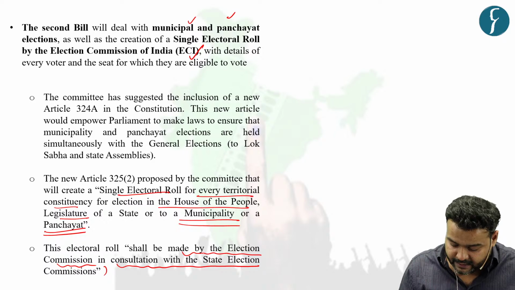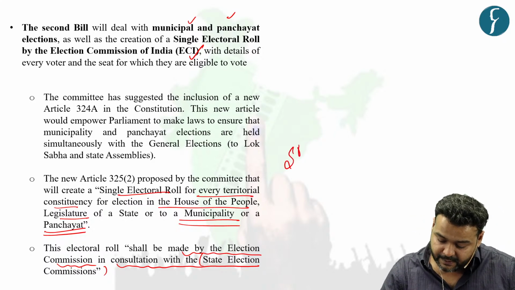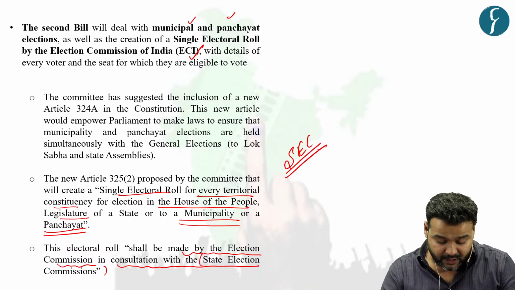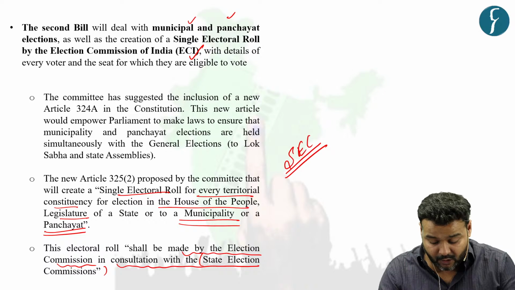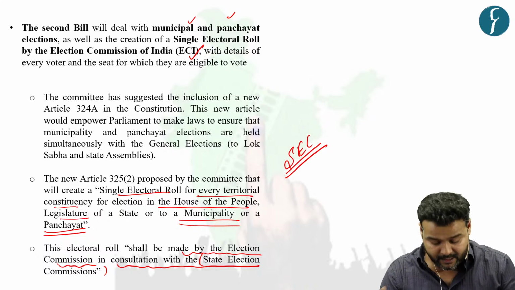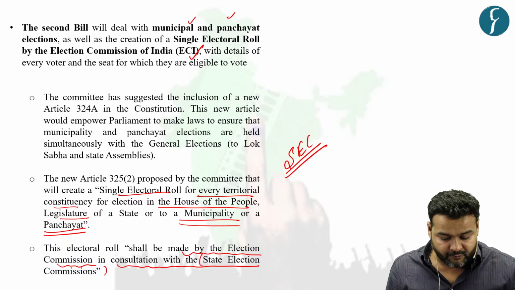So here, if these amendments are made, the State Election Commission will assume a recommendatory or consulting role. It will not have any role in preparing these electoral rolls apart from the consultation that ECI wants. Fine.